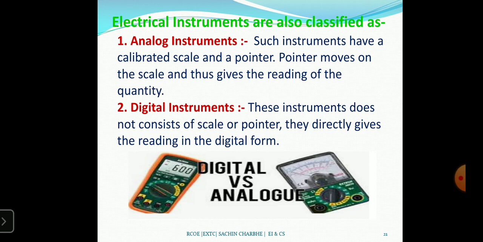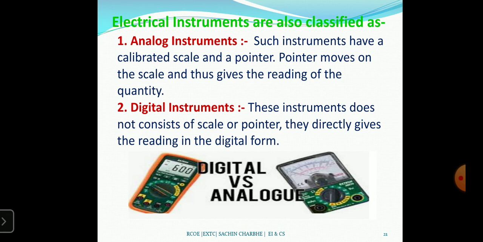Electrical instruments are also classified as analog instruments and digital instruments. What is an analog instrument? Analog information is continuous and a stepless function. Analog instruments are easy to understand, calibrate and maintain.